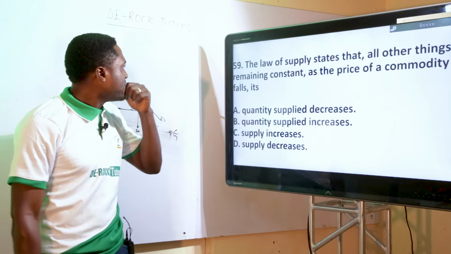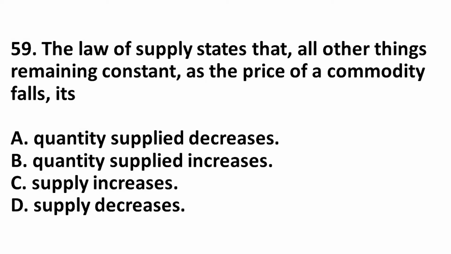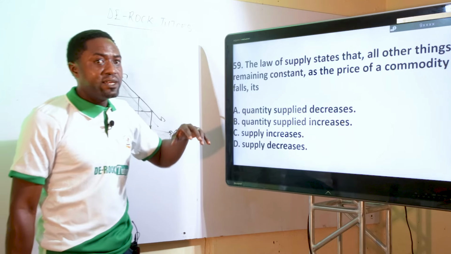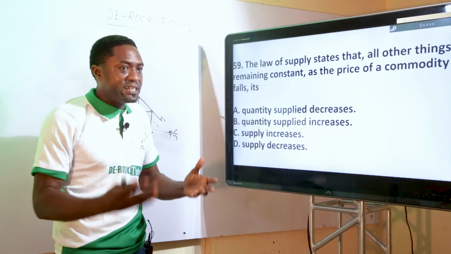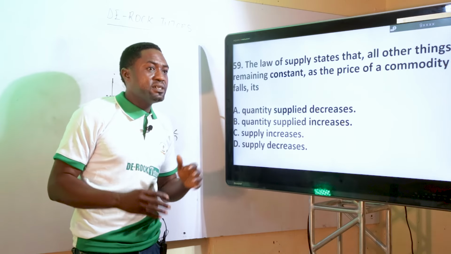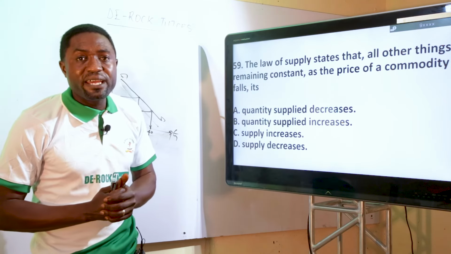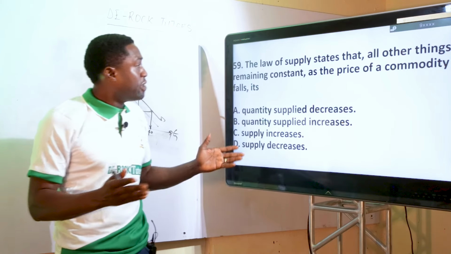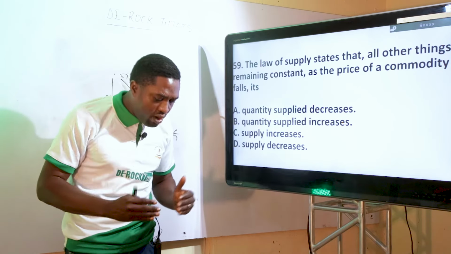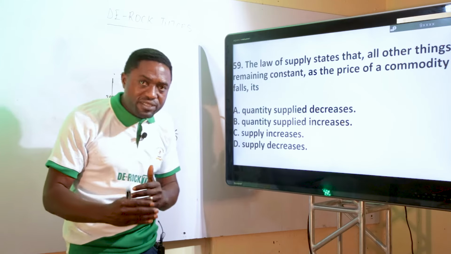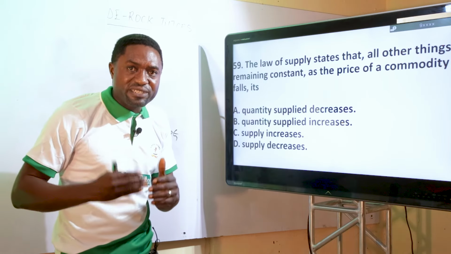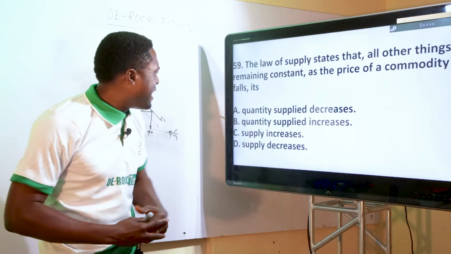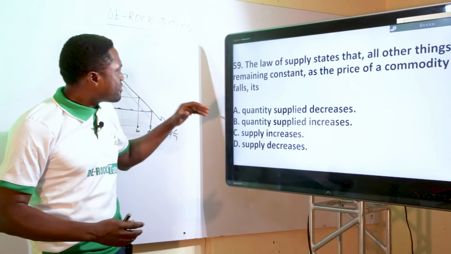The next question, 59. The law of supply states that all other things remaining constant, as the price of a commodity falls, dash. It's the law of supply. We know the law of demand: the higher the price, the lower the quantity that will be demanded. And the supply law says the higher the price, the more quantity the producer or the seller will be willing to offer for sale. Now, let's go back to the question.